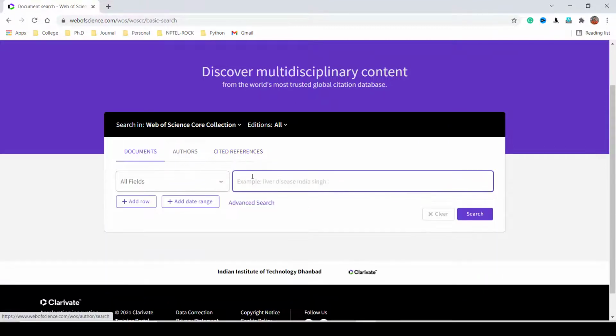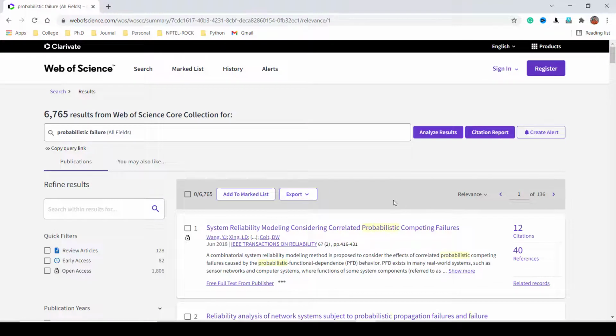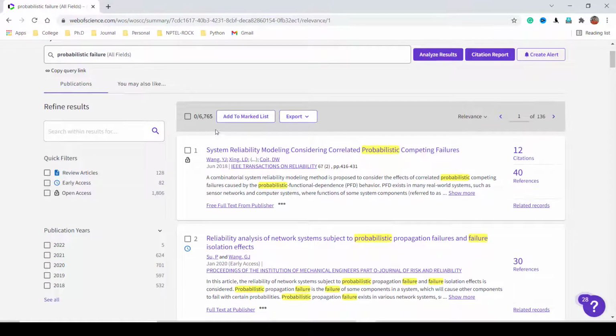Just come to the documents and write any keywords like probabilistic failure. Okay, just search using this keyword. Let's see what happened. Okay, there are 6,765 article papers available in the search engine.